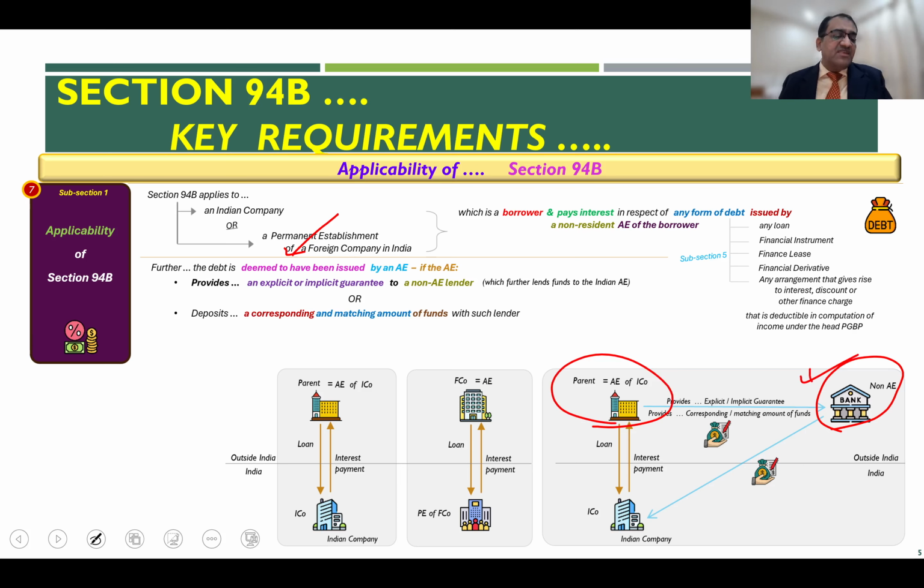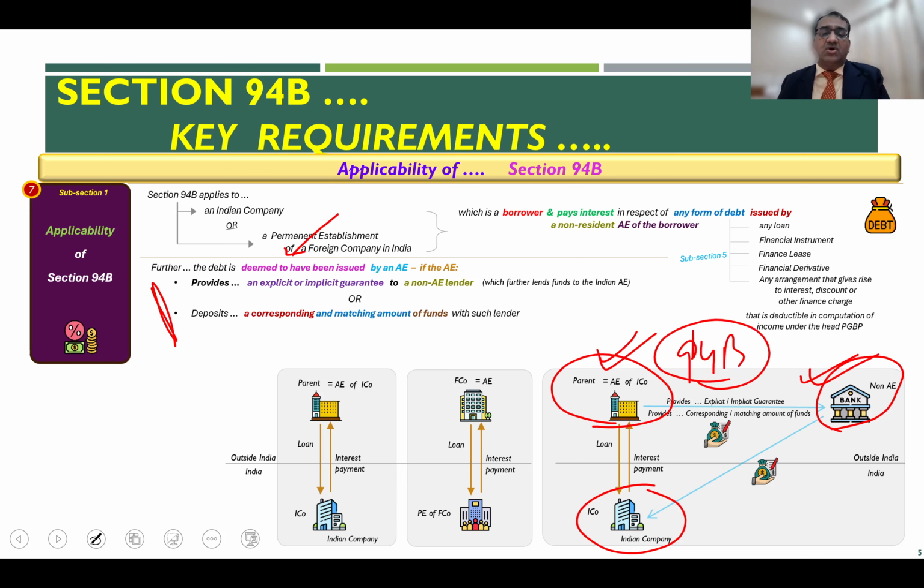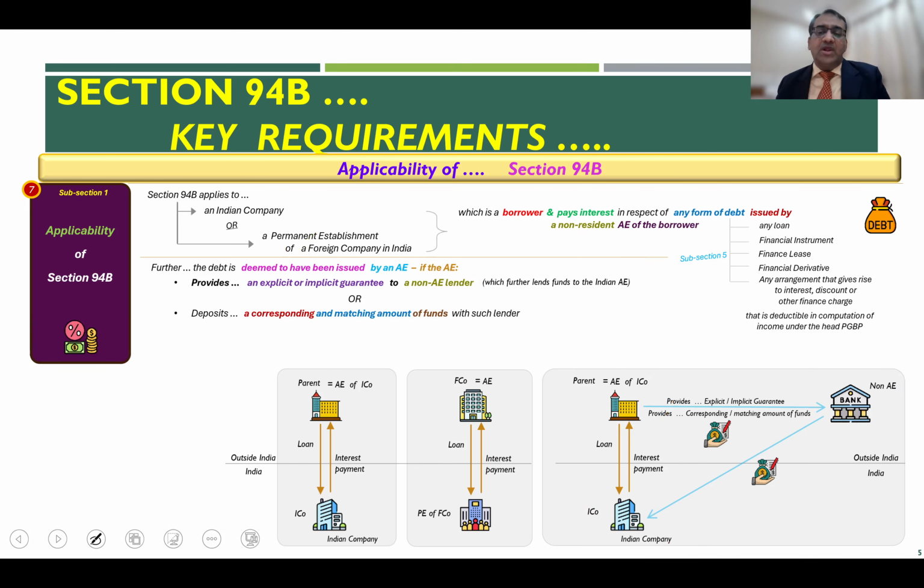So even if this third party has given the loan to the ICO, in situations like this it will be deemed that the loan has effectively been given by the parent, and therefore the requirements of Section 94B will get triggered in these cases. That means interest deductibility limitations will also get triggered even in these circumstances. That's the way you have to look at the requirement of Section 94B.